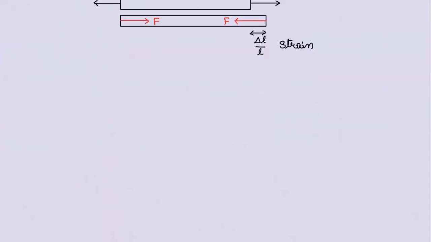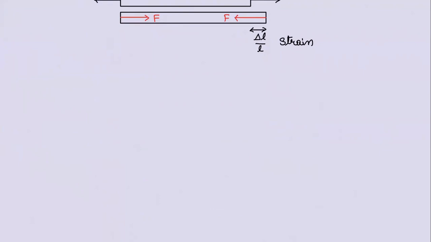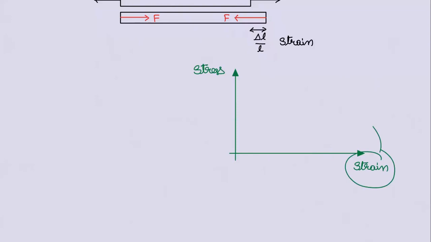So then let us understand the stress-strain curve. Let us take strain on the x-axis. Because of strain, restoring force will be developed. That's called stress. So because of deformation, restoring force is being developed.